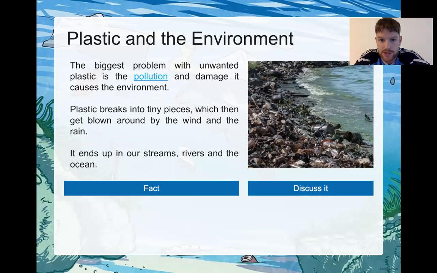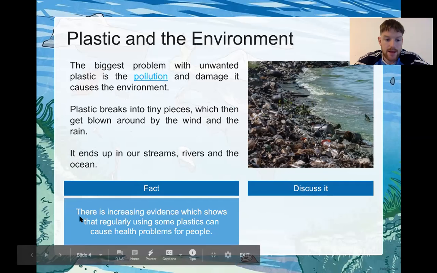Plastic and the environment. And we've learned what the environment is already. The biggest problem with unwanted plastic is the pollution and damage it causes the environment. Plastic breaks into tiny pieces, which then get blown around by the wind and the rain. It ends up in our streams, rivers, and the ocean. Fact: there is increasing evidence which shows that regularly using some plastics can cause health problems for some people.